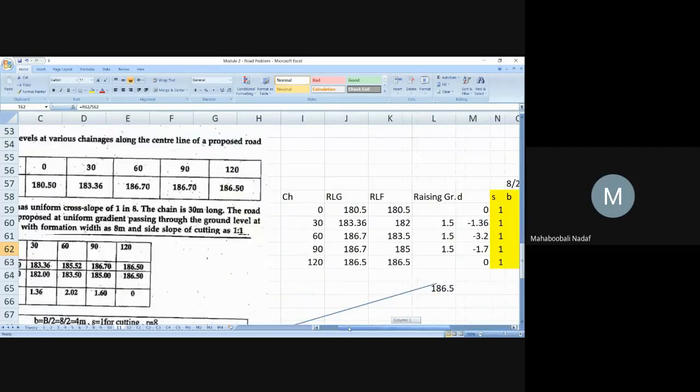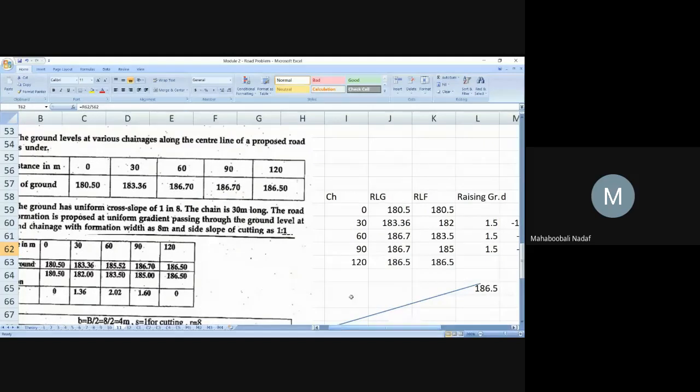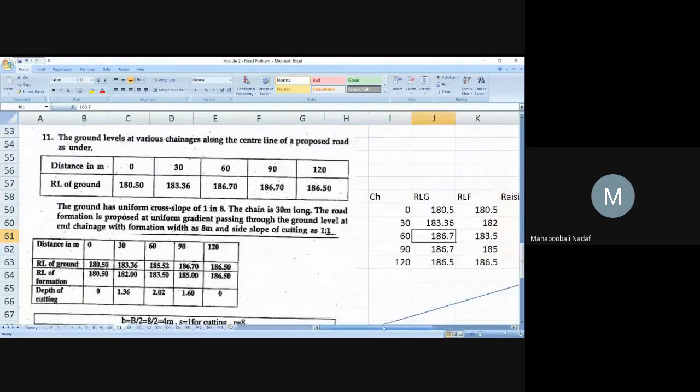Now one more mistake I think I have done. 180, 183, 186, and 186.7. Correct. In that problem, let us pay attention here. At 60 chainage, 186.7 they have taken as ground. But what have they taken in the calculation? Can anyone tell me, Sandesh?